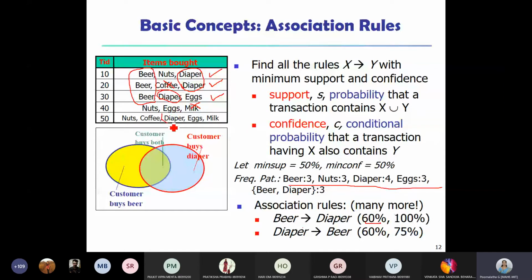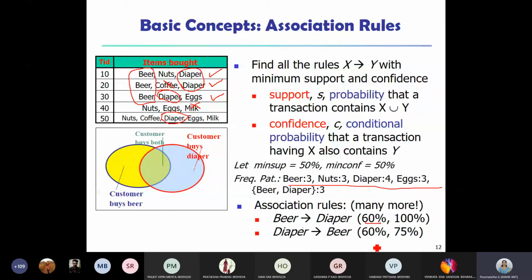Out of those 4, 3 persons are also purchasing beer with the diaper. So diaper implies beer with 60% support and 75% confidence, and the minimum thresholds we have kept are 50%. You can see both support and confidence are more than the threshold. Hence both these rules are strong, or both the rules are interesting.